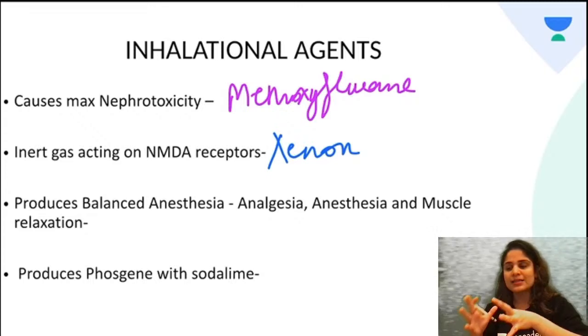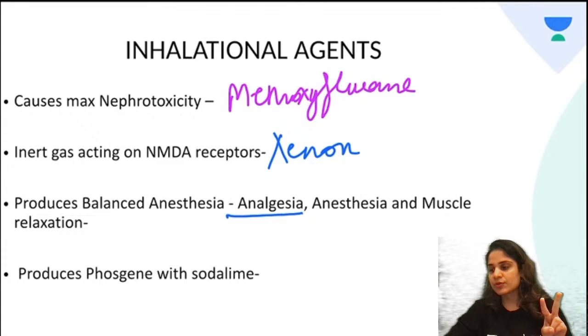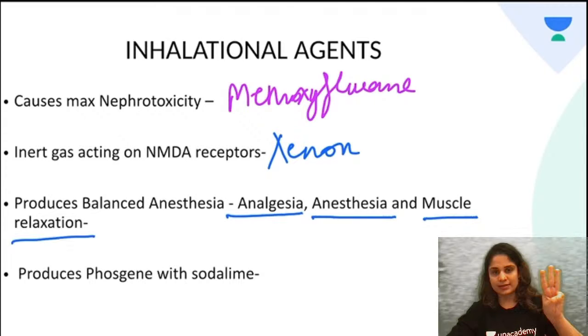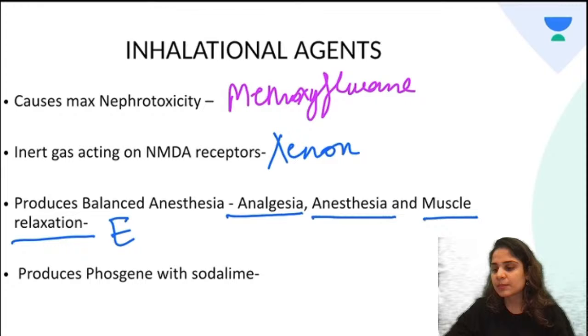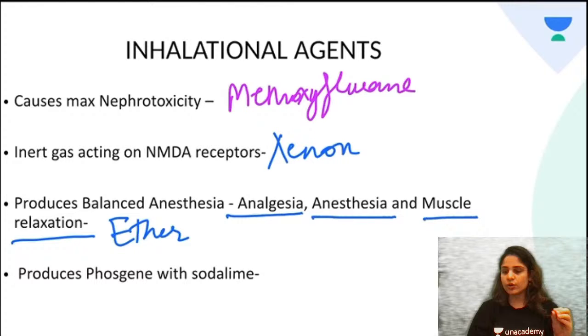What do you mean by balanced anesthesia? It produces analgesia or pain relief. It produces anesthesia or unconsciousness, and it produces muscle relaxation. So, which is the agent which produces all three of them? It is nothing but ether. Again, ether is an older agent, not used anymore.